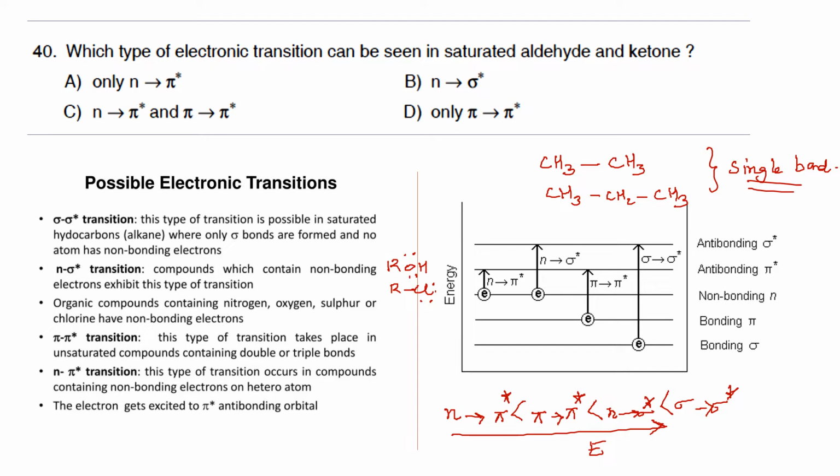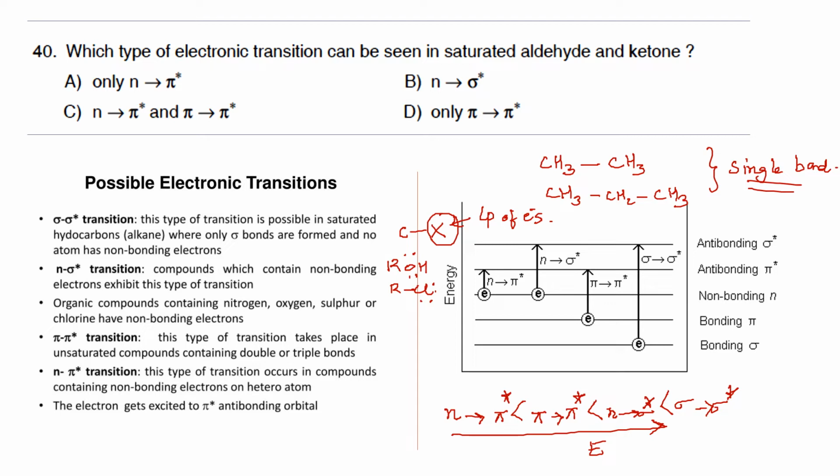In order to have n to sigma star transition, it should possess a carbon-heteroatom bond, most probably a single bond, and this heteroatom should also contain a lone pair of electrons. In that case, you can get this n to sigma star transition.